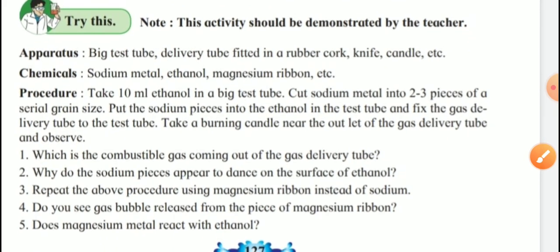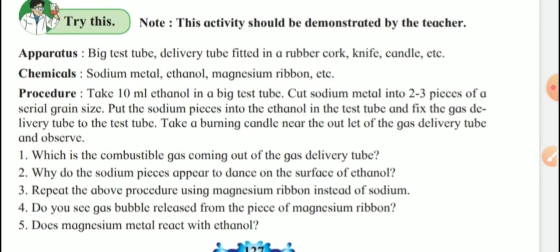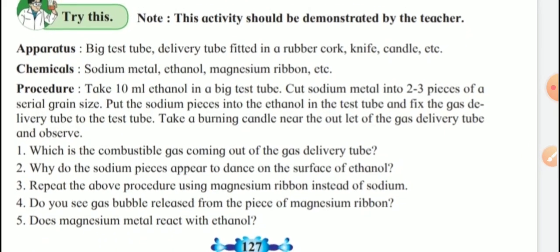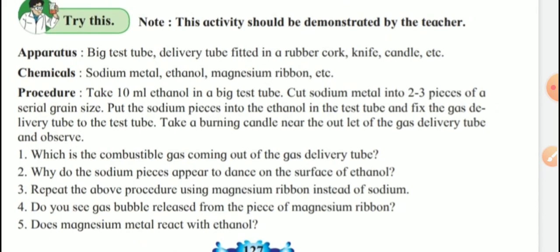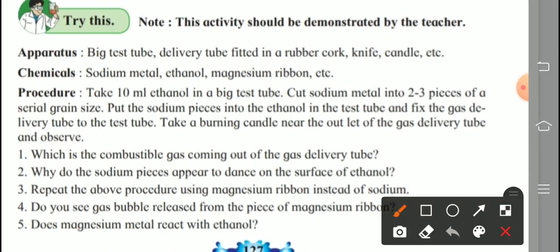Try this. This activity should be demonstrated by the teacher in the laboratory, but due to these corona issues, if possible, then we demonstrate. Otherwise, theoretically, see what is given there. Some apparatus are given, read it carefully. Chemicals are given like sodium metal, alcohol, magnesium ribbon, and the procedure. Take 10 ml ethanol in a big test tube.